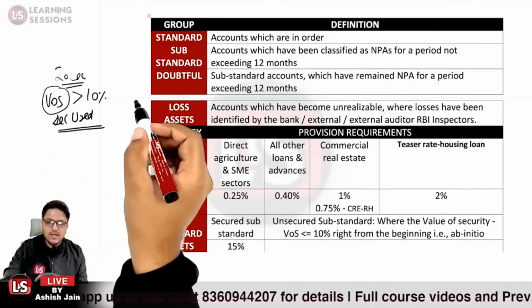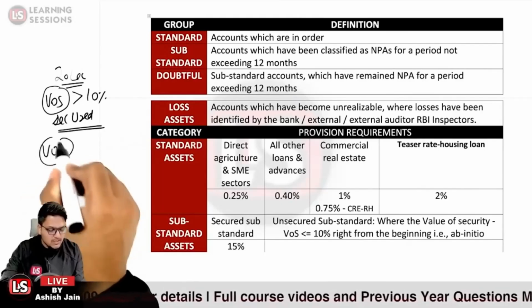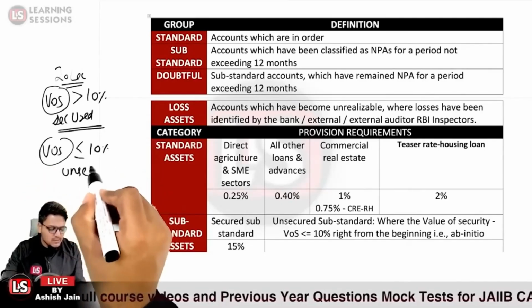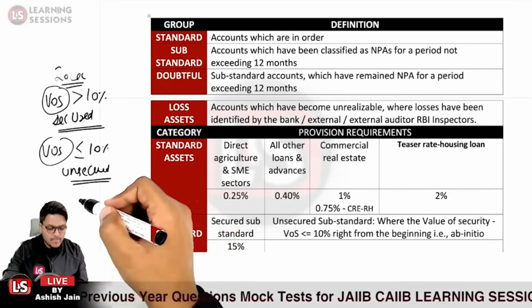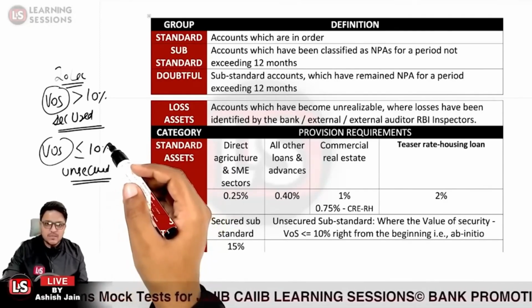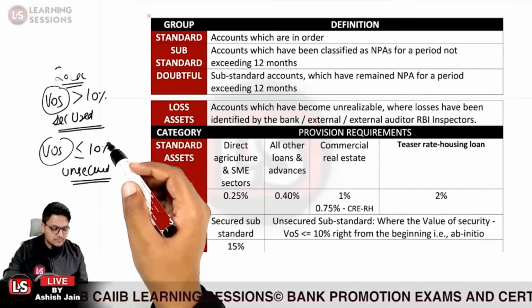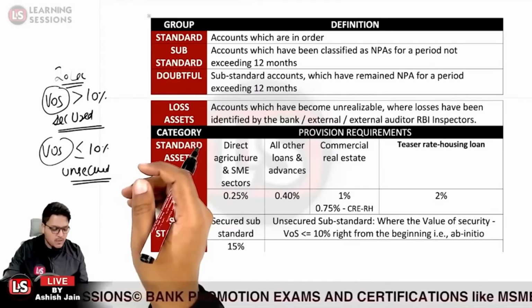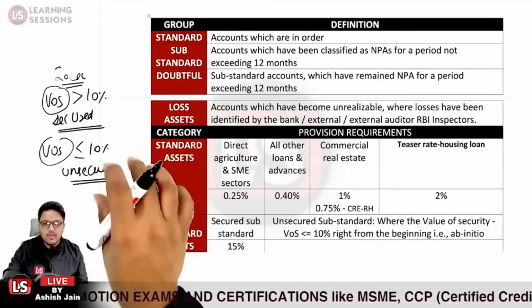If the value of security is greater than 10% of the amount sanctioned, it is a secured advance, and if it is lesser than or equal to 10%, it will be classified as an unsecured advance.